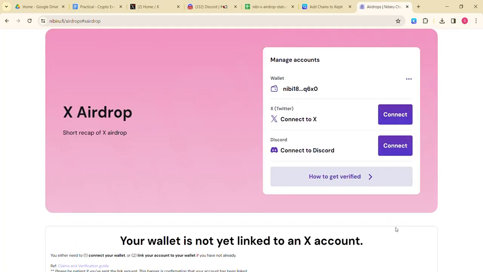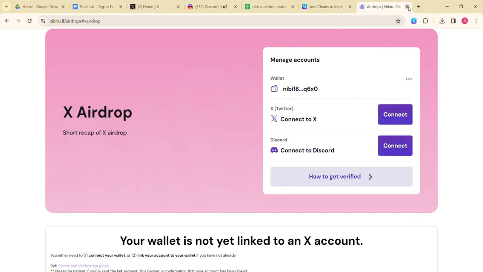Once you tap on Keplr, it requires you to add Nibiru to Keplr, so you approve. In the previous video, I'm sure the tutor showed you how you can see if you've received your Nibi tokens for the gas fees when the main Nibi airdrop comes in. So now we can see that our wallet is linked. Let's get back to our Keplr wallet and see if we can get our wallet address now, since we've added the Nibiru chain to the Keplr wallet.